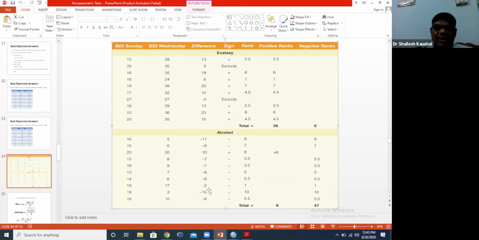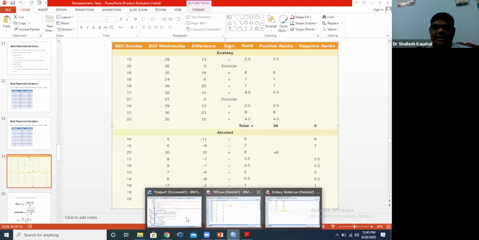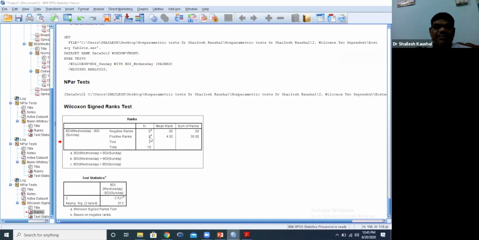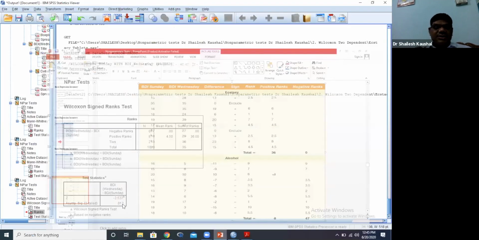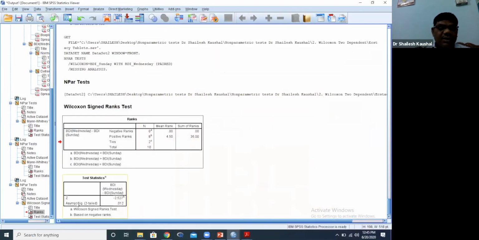The next highest value is 6, that is second rank. So we will take the positive rank 8, and all values are negative. So how did we get these values? From this, 8 positive ranks. See, this is our positive value and this is negative, and this is our output, because the p value is 0.012.